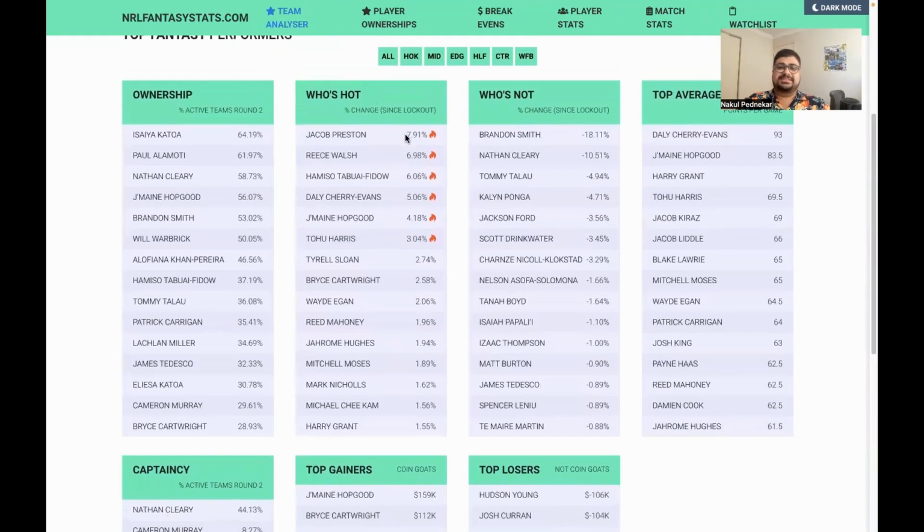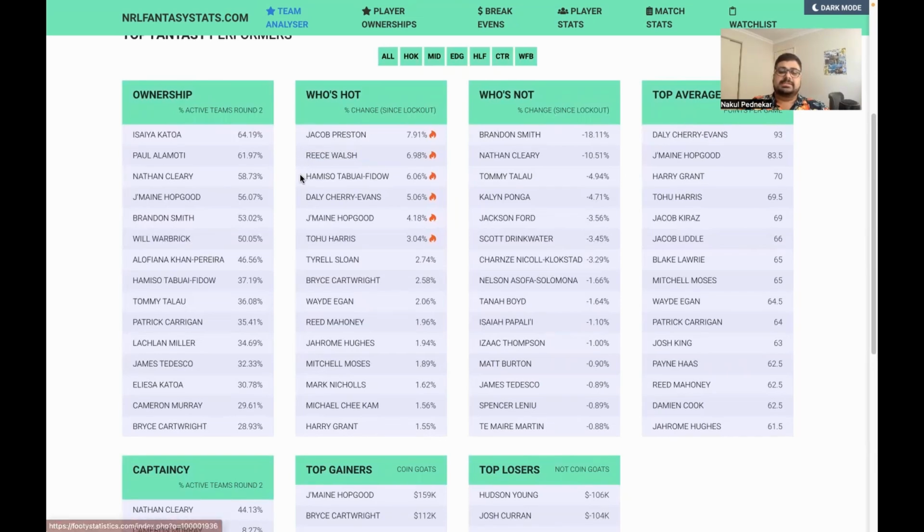Obviously, who's hot? Jacob Preston started, scored a try, did really well. Definitely recommend buying him if you don't have him already. Walsh, as I've said before, he is really popular. He had a great performance to start, but then he only scored like 50 odd points. So if he's going to play that well and only score in the 50s, I'm a little bit worried that the quieter games could lead to like 25, 30 scores. And he's already priced around 40 or so in NRL fantasy from memory. So I don't know if he should be as popular as he is. And I'd personally only be bringing him into your teams if he suits your team structure.